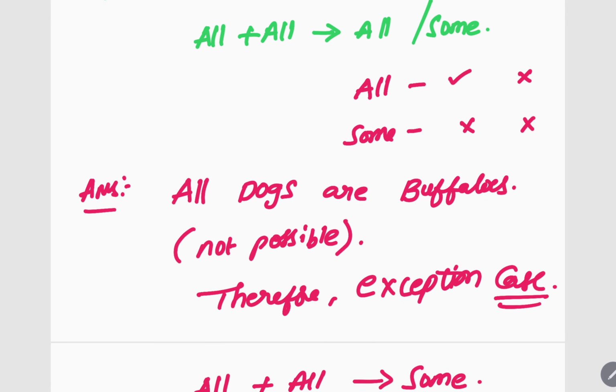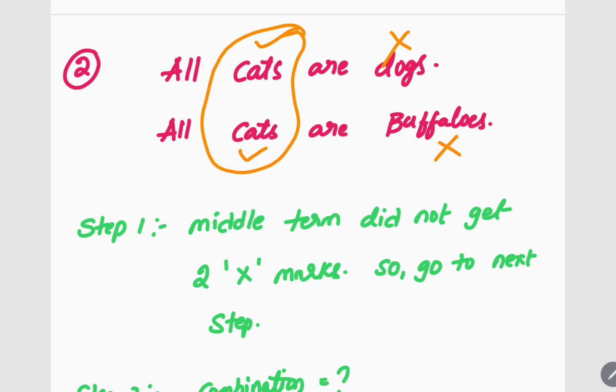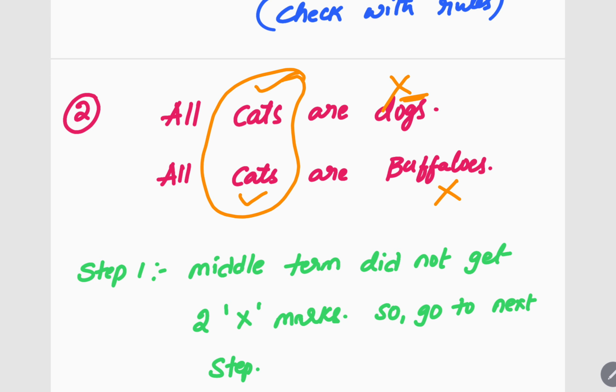But now if you see, all dogs are buffaloes is not possible. Why? All dogs are buffaloes. If this is my answer, for all, what is the tick cross? Tick cross, right? You see here dogs got tick, but in the question dogs have cross, right? So this is not possible. All dogs are buffaloes is not possible. So I told you one exception. All plus all, you will be getting either all, or in very rare cases some. So here some dogs are buffaloes, I will write. For some dogs are buffaloes, what is the quantifier for some?